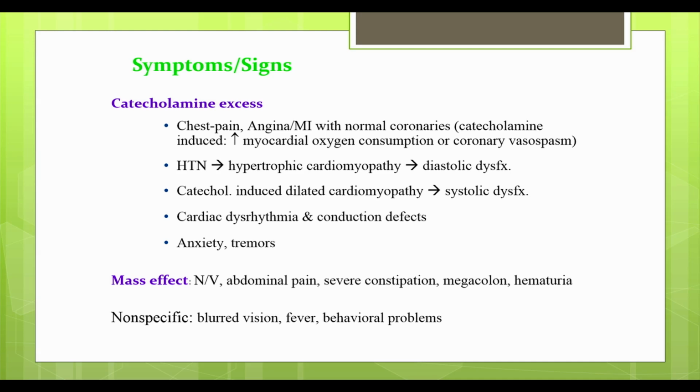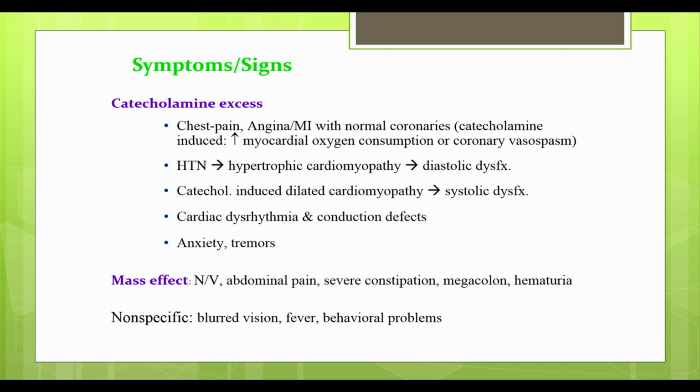The 2 reasons why these symptoms are happening in these patients are primarily one being catecholamine excess, and the second is mass effect. The catecholamine excess is primarily giving the predominant cardiovascular symptoms that we see in these patients. So chest pain, angina, this is happening because of the coronary vasospasm or because of the increased consumption of oxygen at the level of the heart.